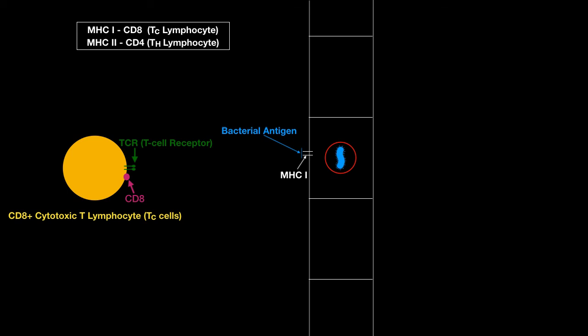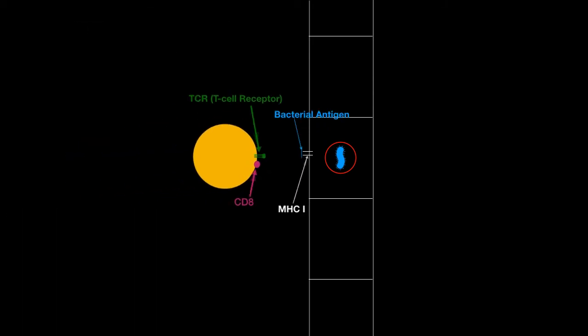Also remember that MHC1 is present on all nucleated cells of the body, whereas MHC2 is present only on antigen presenting cells. Coming back to our cytotoxic T lymphocyte here, this TC cell also has T cell receptor on its surface through which it recognizes the antigen.